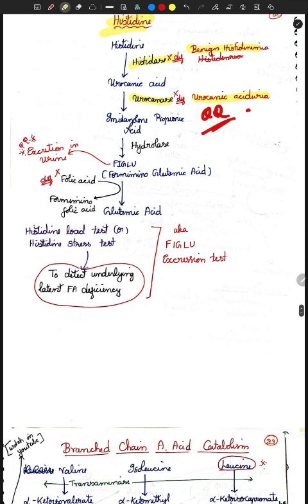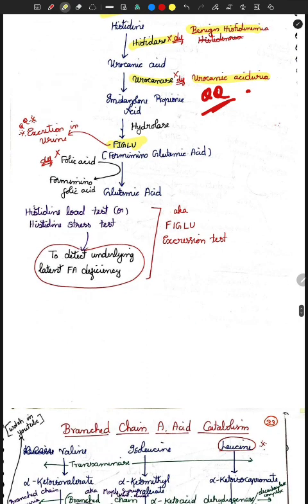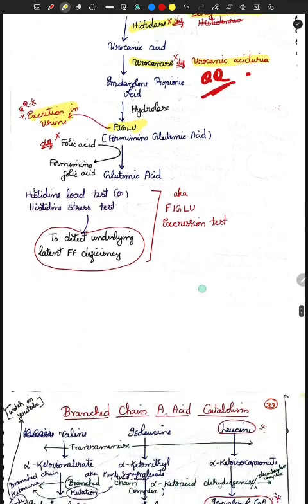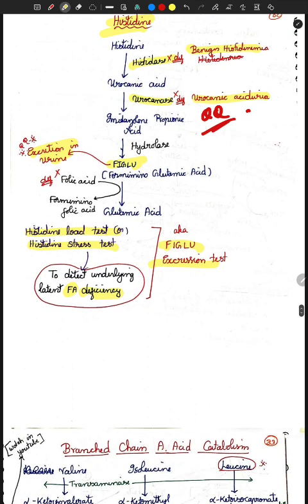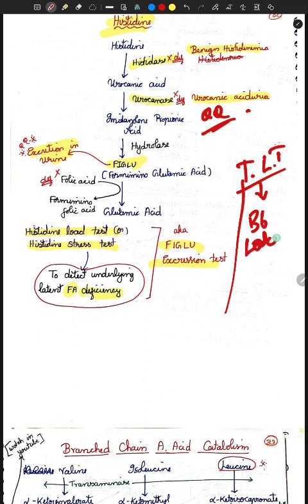And what is the test you are doing in your histidine? That is FIGLU. So FIGLU excretion in urine denotes histidine. That's all. And then to detect latent folic acid deficiency, we are giving what? Histidine load test or histidine stress test. So this is called FIGLU excretion test here. Your tryptophan load test is done for your latent B6 deficiency. Okay, but in your latent folic acid deficiency, you should be doing histidine load test. So this point is very, very important here.